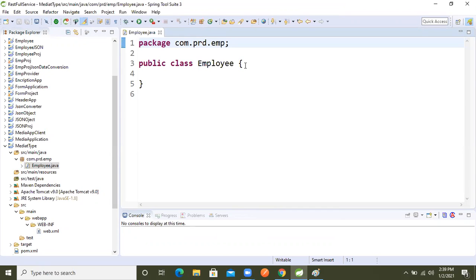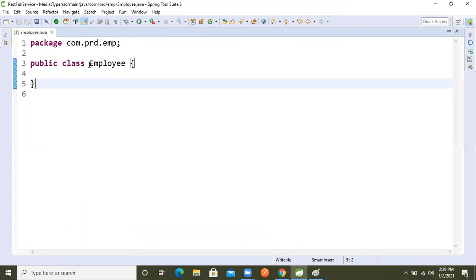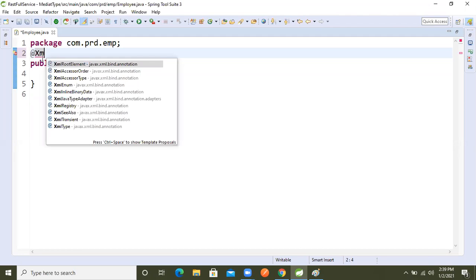But first we need to make this class JAXB compatible. The JAXB concept is there in SOAP web services, but still REST internally uses some SOAP web services concepts also. So Jersey has given one annotation, at the rate XML, sorry, XML root element.